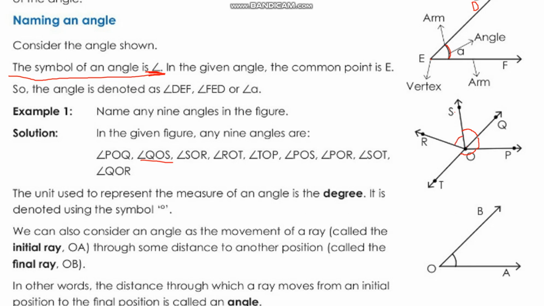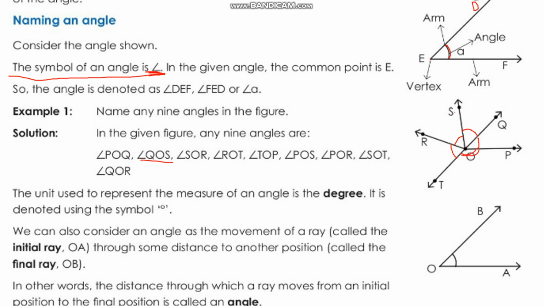Yes, angle SOR. And after that, angle ROT. So this is the angle ROT. And now we can name more angles here. That is angle TOP, and that is this angle.